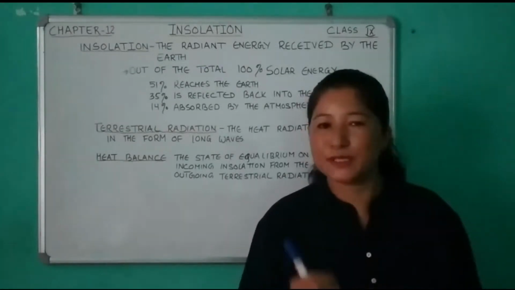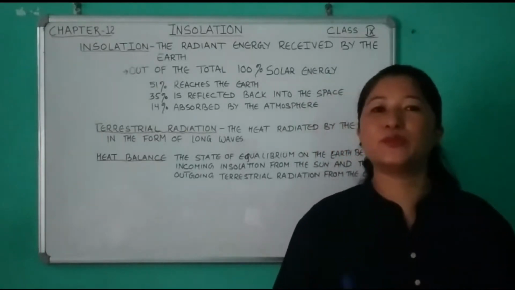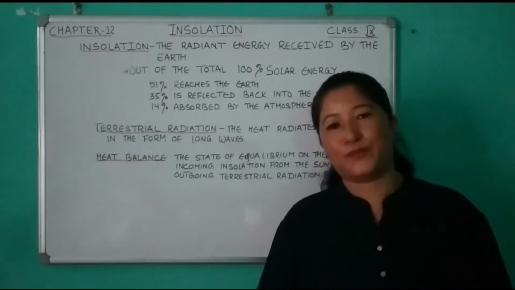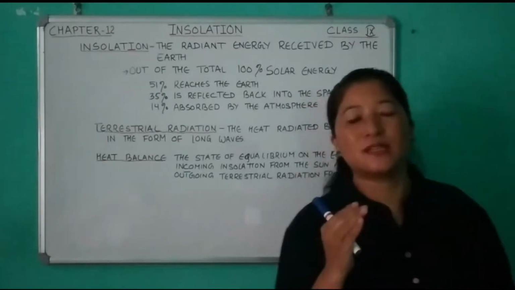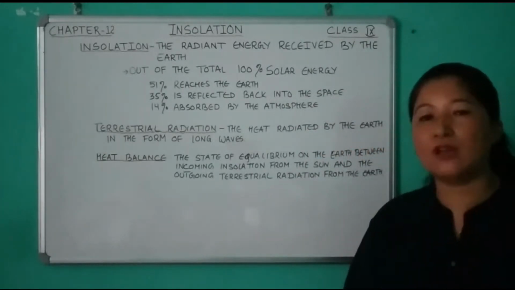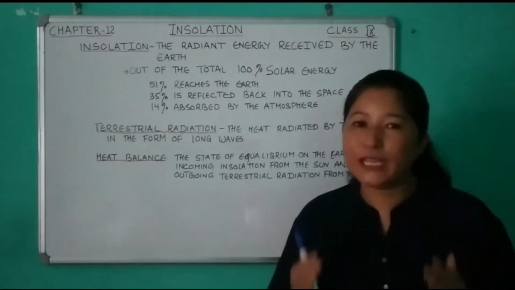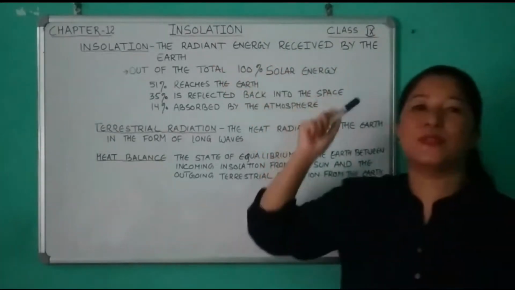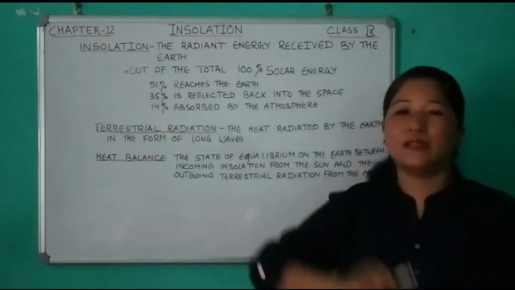So in this particular lesson, we will try to understand the nature of insolation. Insolation is the short form of incoming solar radiation, or the radiant energy received by the earth from the sun is known as insolation.